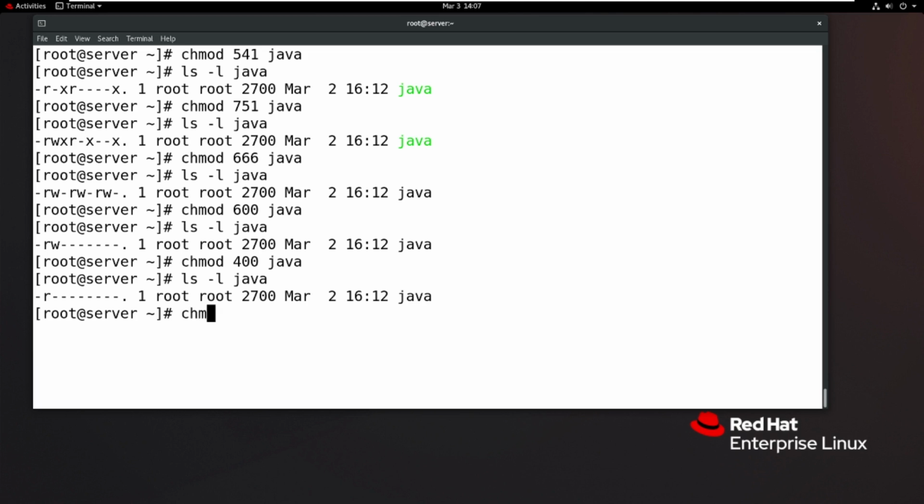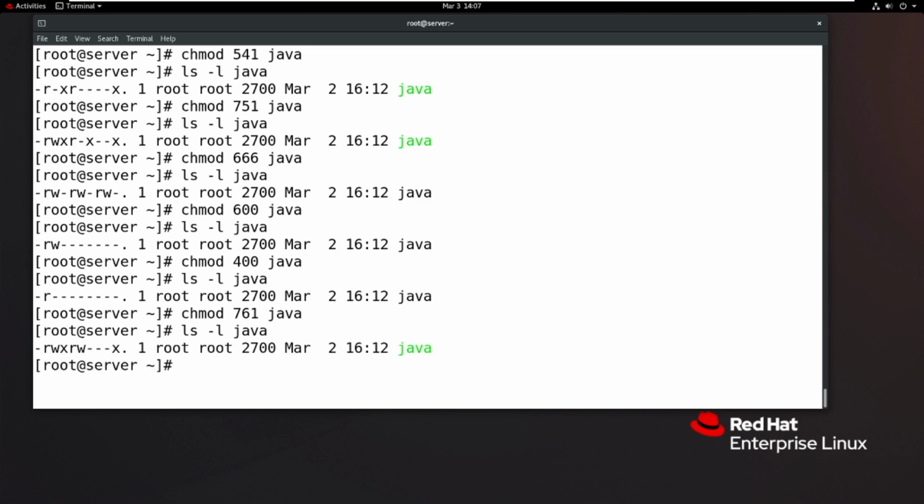Right. So you want to set chmod 761 of Java file. Then what is the meaning? User read write execute, group members read and write, others only execute. So compared to the first method, this numerical method is very easy. But if you want to execute this kind of command, you must remember three values: read 4, write 2, execute 1. You know these three values, then file permissions are easy.